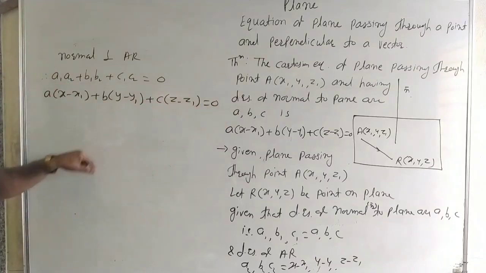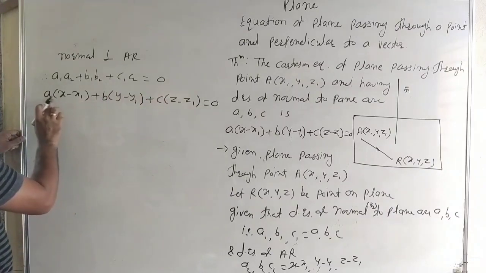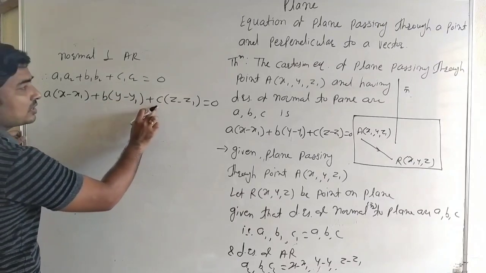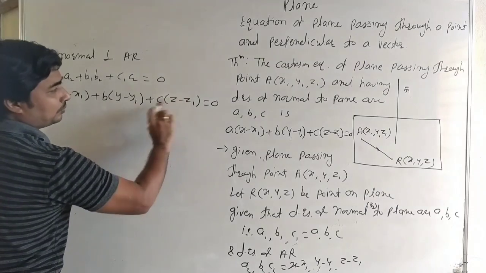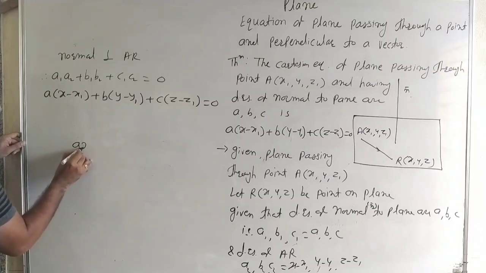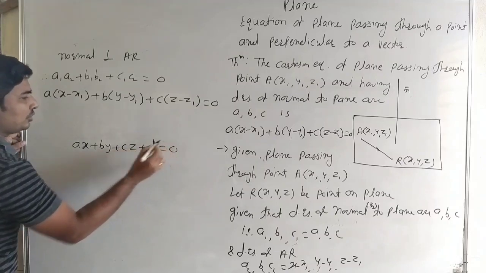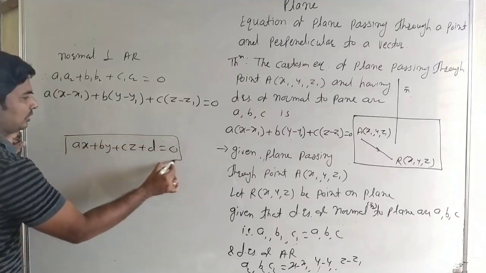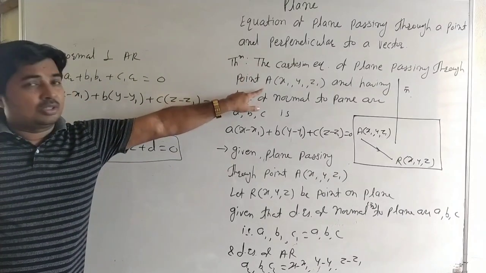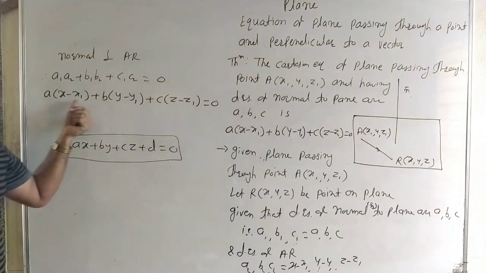It is an equation of plane in Cartesian form, and when we solve this equation, the equation of plane is in the form ax plus by plus cz plus d is equal to 0. It is a formula when given the point x1, y1, z1 and direction ratios of the normal, it is the equation of plane in Cartesian form.